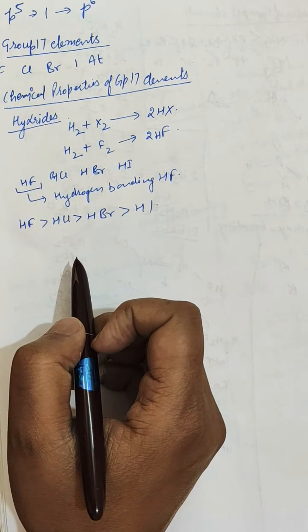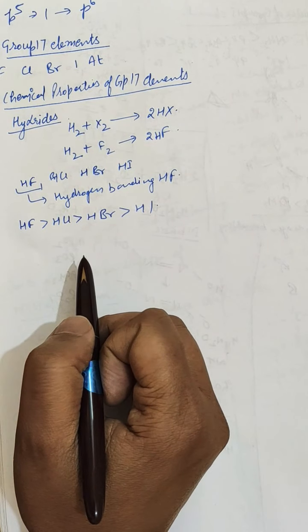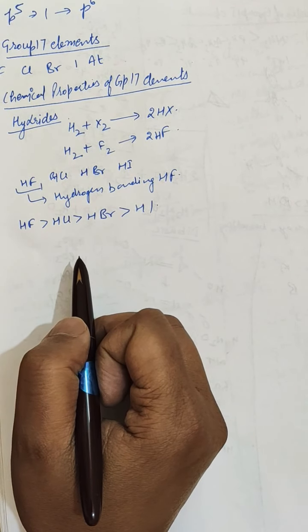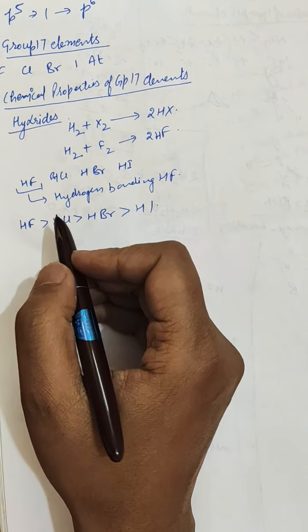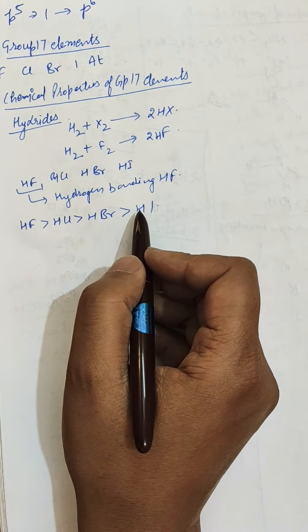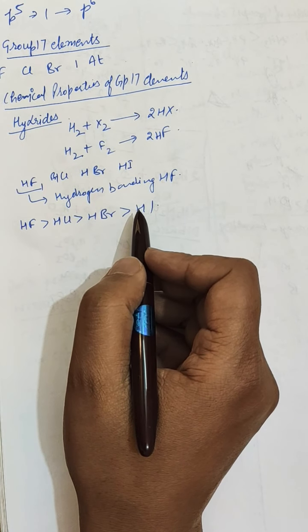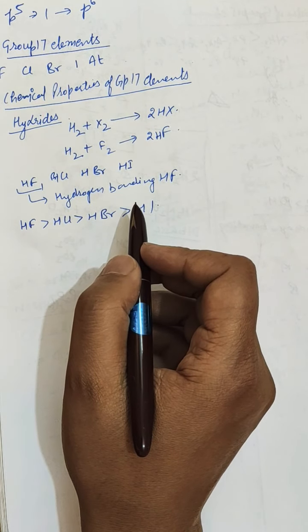Further, thermal stability: the thermal stability of halides decreases from HF to HI. HF is the most stable, whereas HI is the least stable. This can be explained on the basis of hydrogen bonding character.